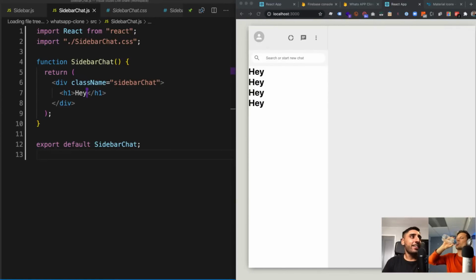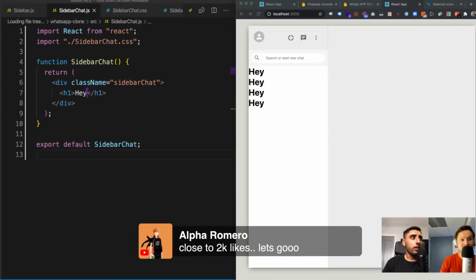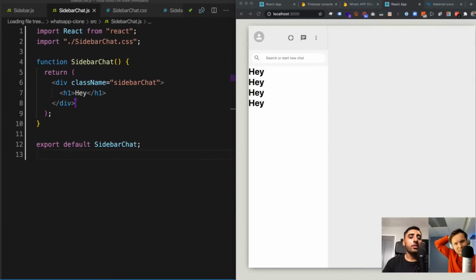So now inside of sidebar chat.js, what we're going to do, guys, is create the following. Inside of sidebar chat, I have a few things. I have an avatar, right? And I'm going to show you guys a really nice little trick inside of here. We've done plenty of stuff when it comes to having a URL which shows the avatar. We have that in this app as well.